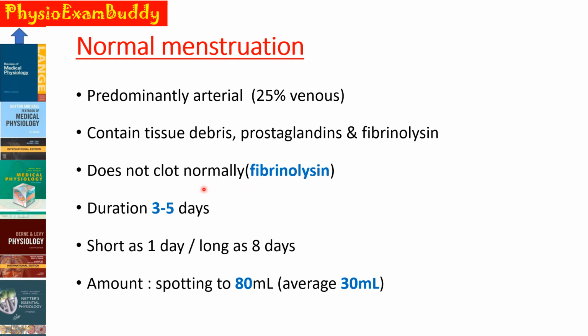And the normal duration of this menstruation ranges from 3 to 5 days, but it can be as short as 1 day or as long as 8 days. And the amount of the normal menstruation averages around 30 ml, but it can range from simple spotting to 80 ml.